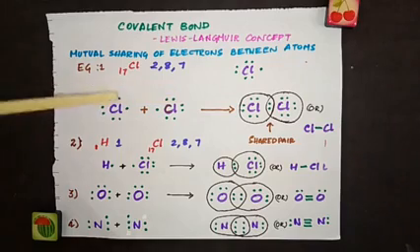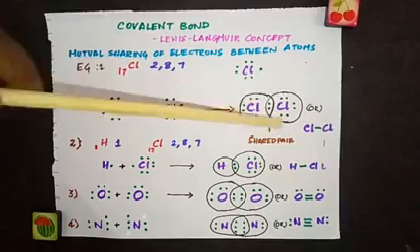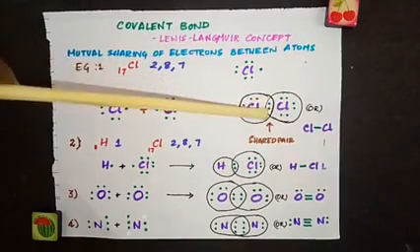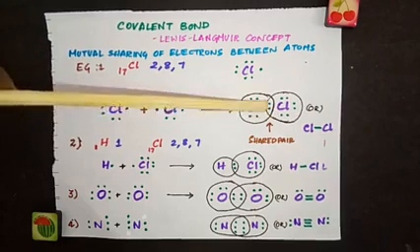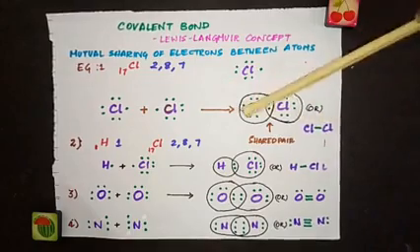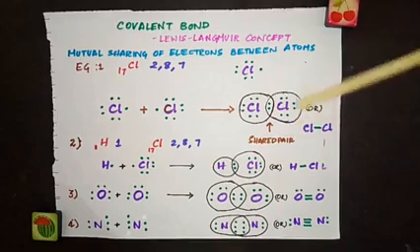So 1, 2, 3, 4, 5, 6. These 6 electrons are here. Again, this chlorine has 6 electrons. This chlorine is giving 1 electron. This chlorine is also giving 1 electron. Both are sharing. So they are sharing 1 pair of electrons, which is represented as 1 bond. So this can be written as Cl-Cl. So both have 8 electrons.